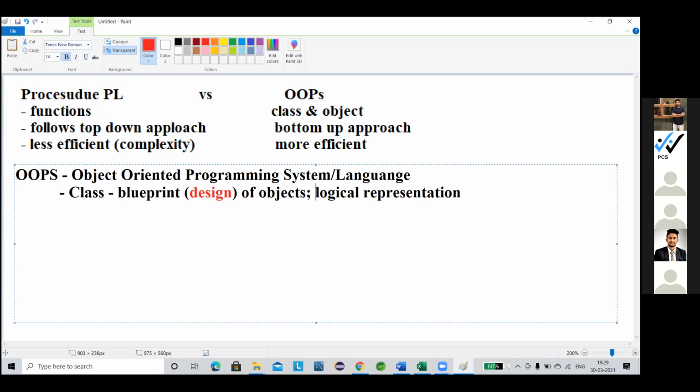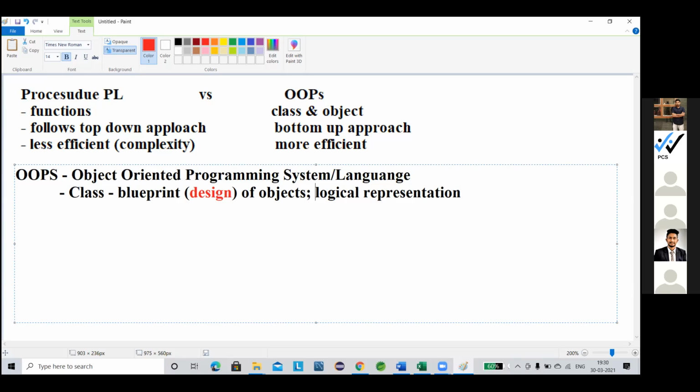Physical representation means it has memory, it physically exists. Actually we can see it, sense it, or visualize it clearly. That is the main point. So a class is called a logical representation. Why is it called a logical representation? Because it does not acquire memory. How? Just think like this.